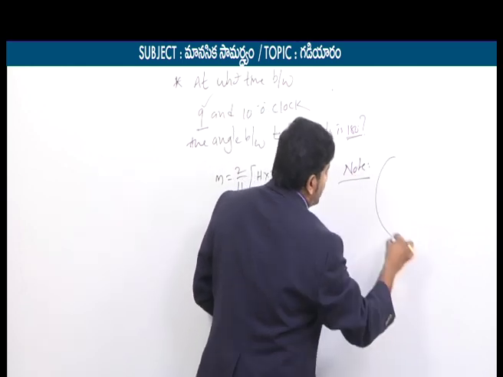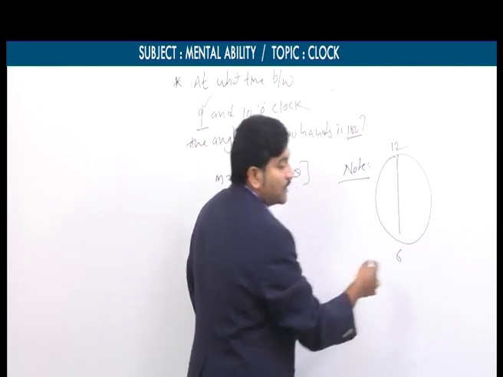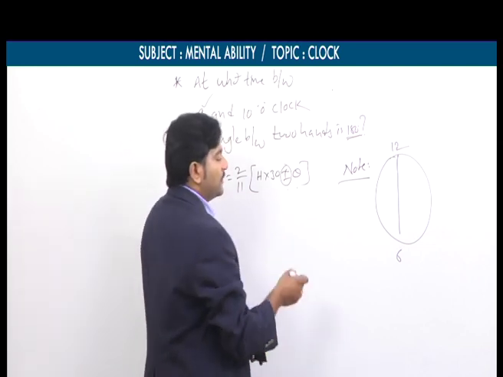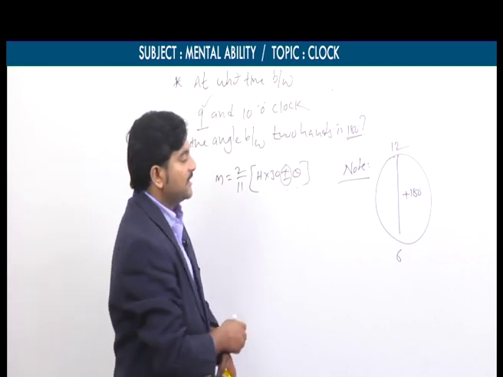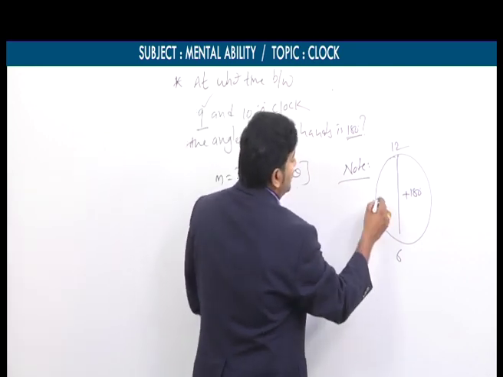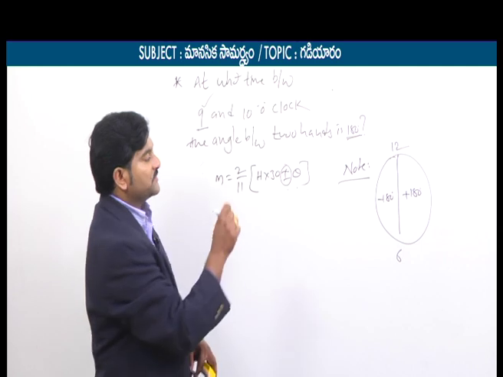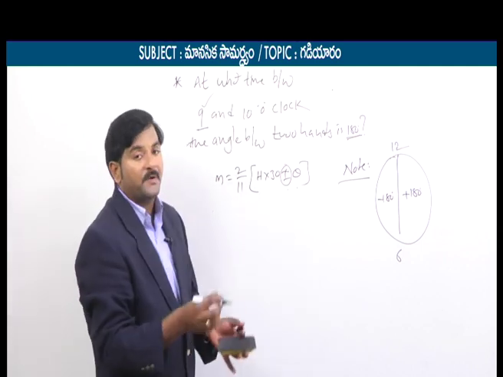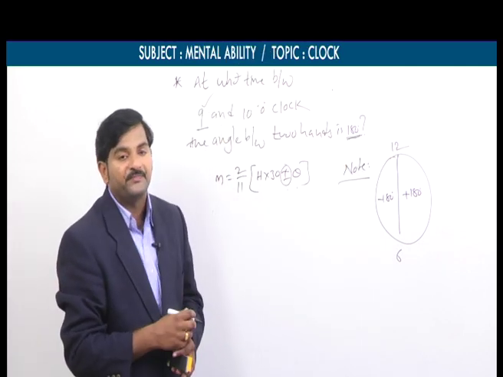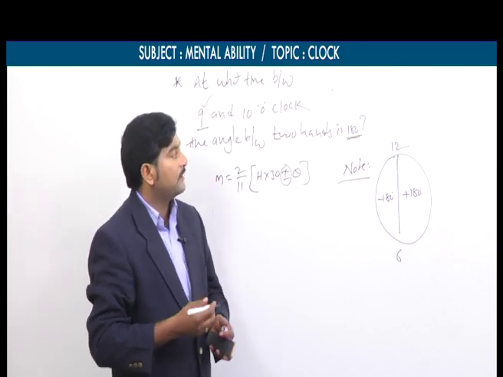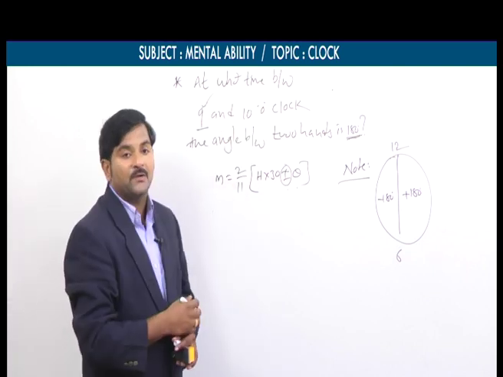If the given time lies between 12 o'clock and 6 o'clock, we simply need to take plus 180 degrees. And if the given time lies between 6 o'clock and 12 o'clock, we need to take theta equal to minus 180 degrees. By using this small note, we can solve all types of questions related to 180 degrees, or two hands on the same straight line but opposite in direction. Now, the given time here is between 9 o'clock and 10 o'clock.